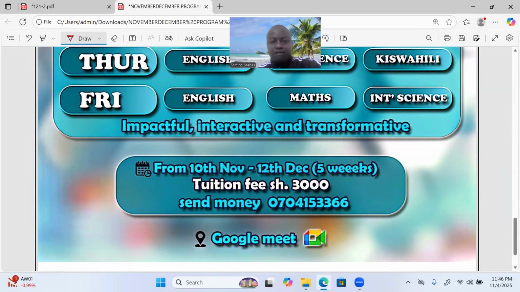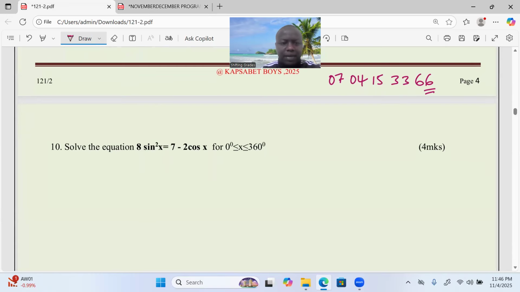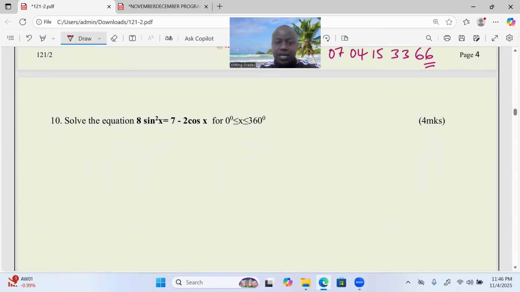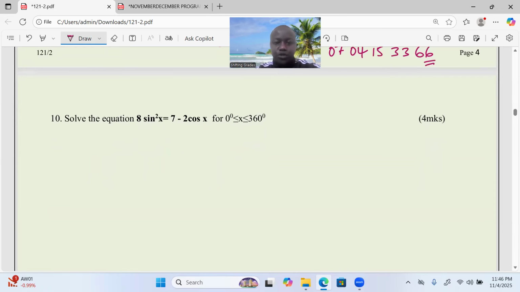You are all invited. Number 10, this is on trigonometry, ladies and gentlemen. Solve the equation 8 sine squared of x equals 7 minus 2 cosine of x, for values of x ranging between 0 and 360. Remember, the first thing you're supposed to do is examine the nature of the trigonometric equation you have been given. For instance, in our case, ladies and gentlemen, I can see that there is sine squared.